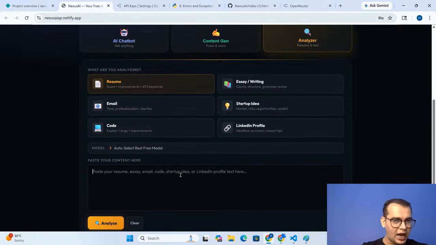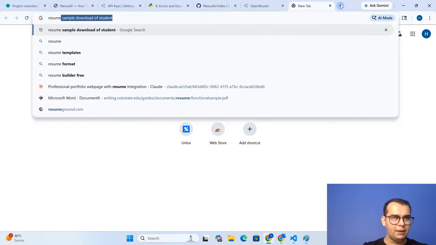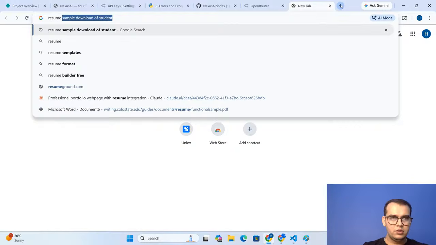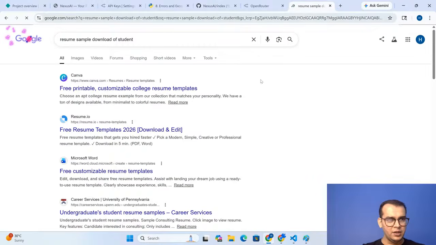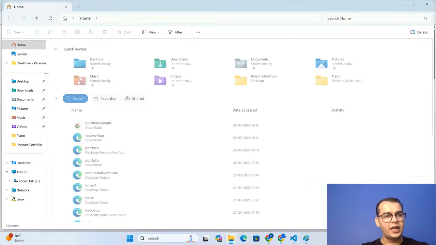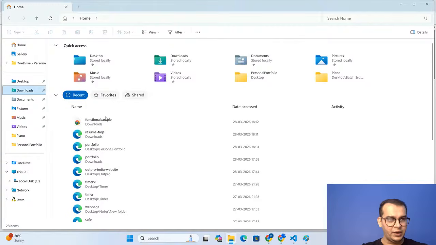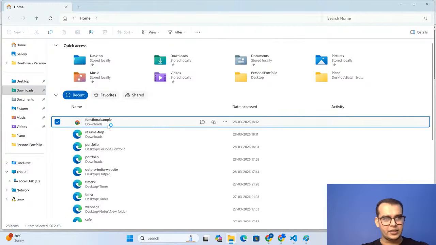Now suppose I am giving a particular resume. Suppose I am writing resume sample of student, and I have downloaded one sample from the internet, and we will check how easy it is for me to check this particular thing.